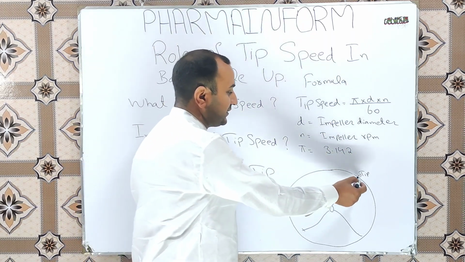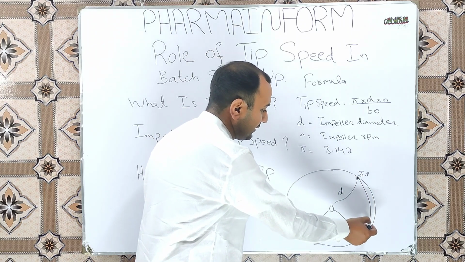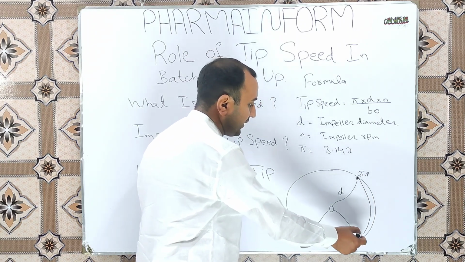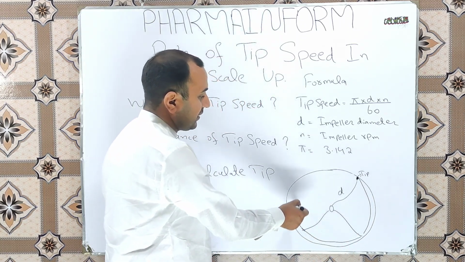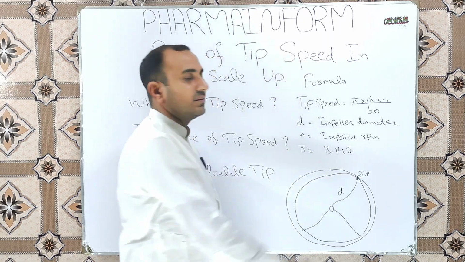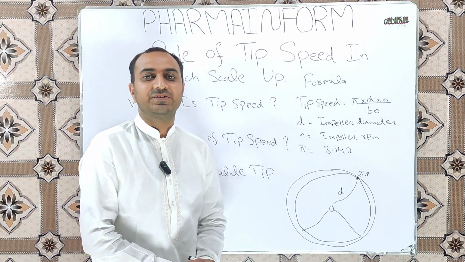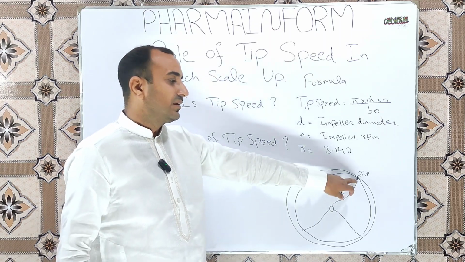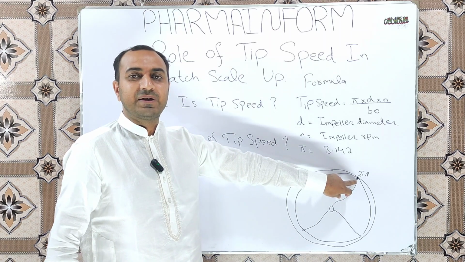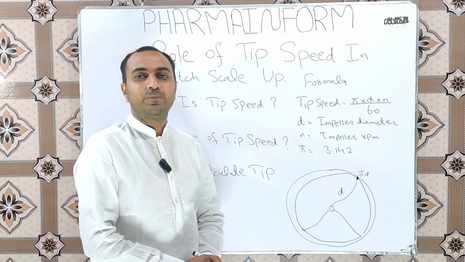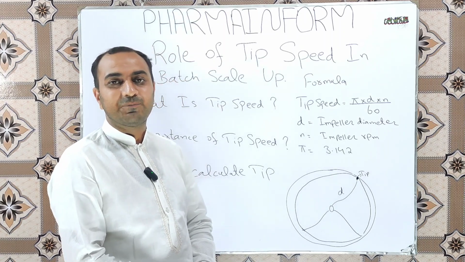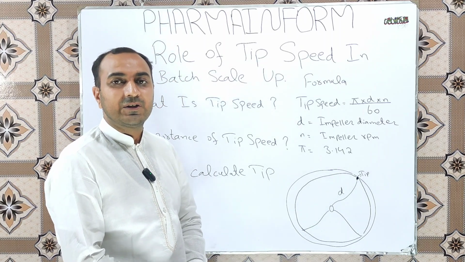Suppose we take this tip and it moves from this point and covers the complete round, this is known as the tip speed. It means the distance traveled by the tip of a specific impeller blade in a defined period of time at a defined RPM is known as the tip speed.